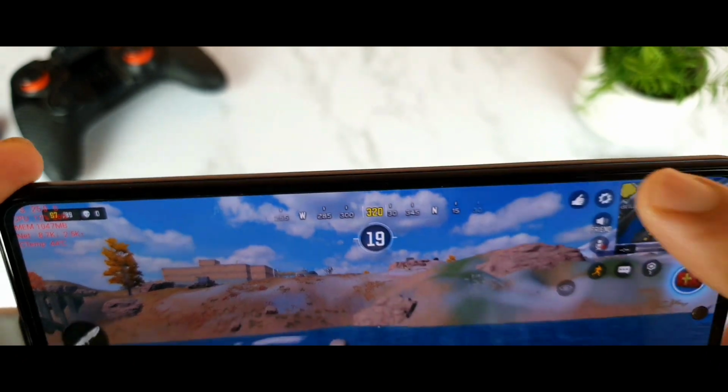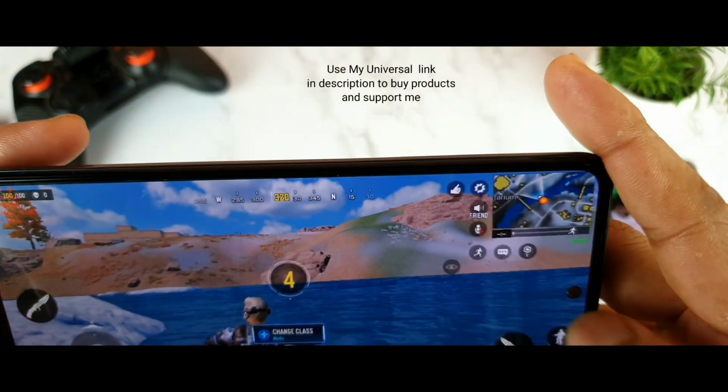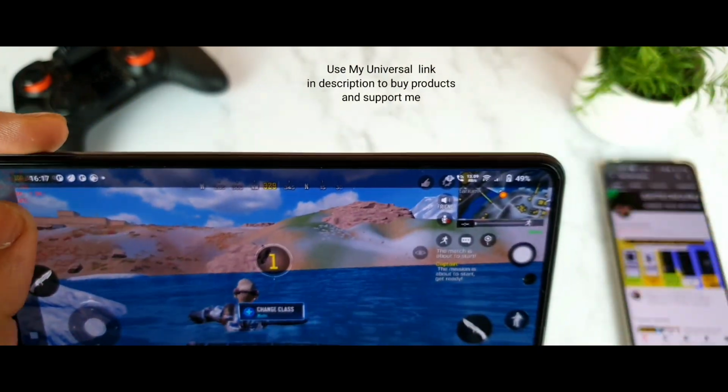So the FPS count did not increase at all. As you can see, it did not increase. Let me try to go to the settings and change the value. Maybe I'll increase the quality slightly, to maybe the medium quality. Let's see. I'll exit the match and be back again.